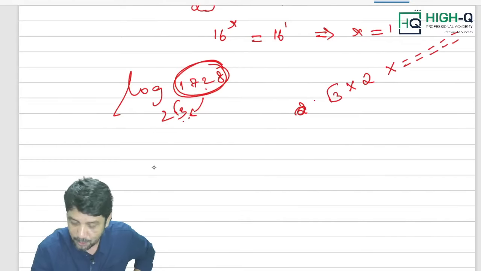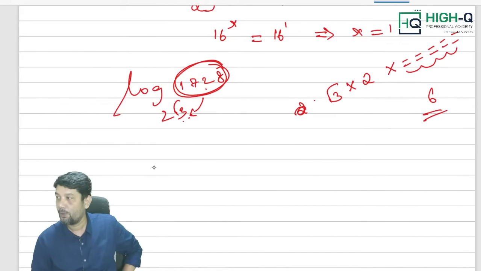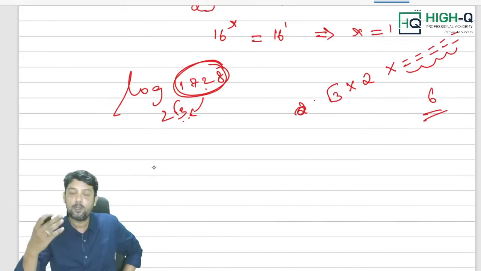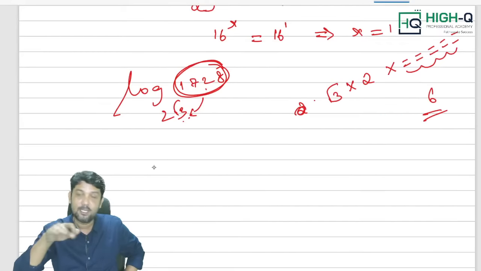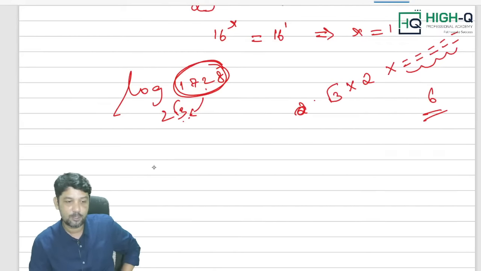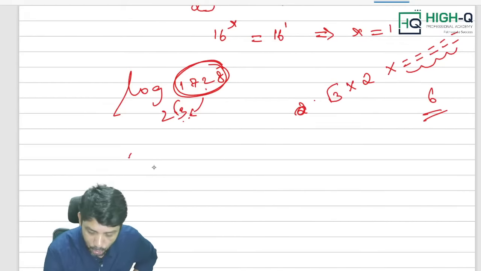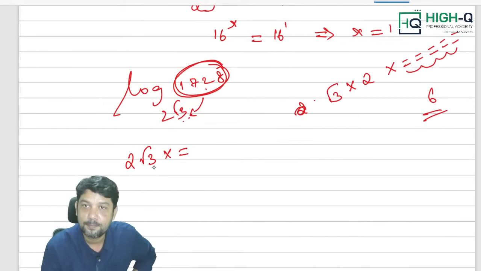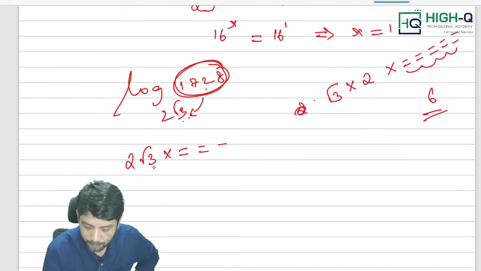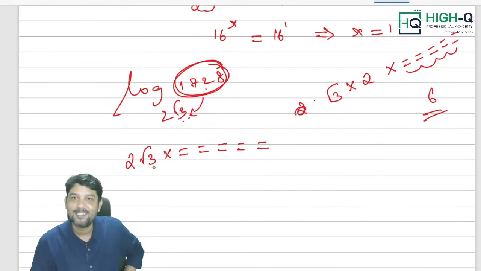So, how many times did you press the equal to sign? 5. That means my answer is 6. Why does 5 mean 6? Because power 6 means you have to press the equal to sign 5 times. Is it clear, all of you? Can you please do it once again? 2 root 3 then equal to, which is square, cube, 4, 5, 6. Are you getting 1728? So the answer is 6.